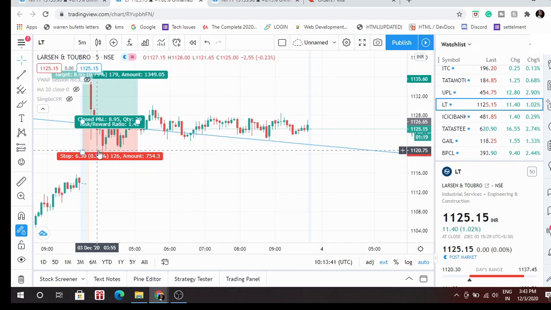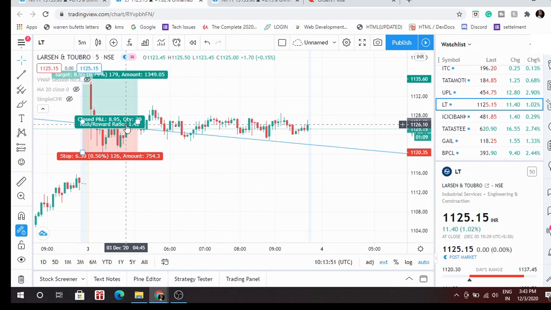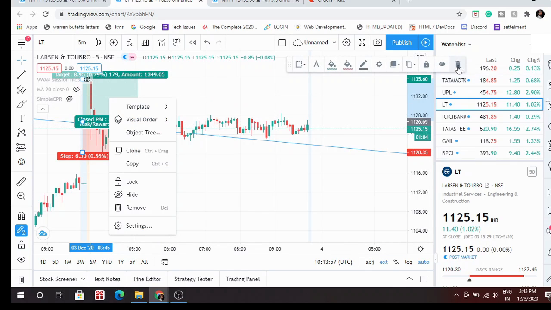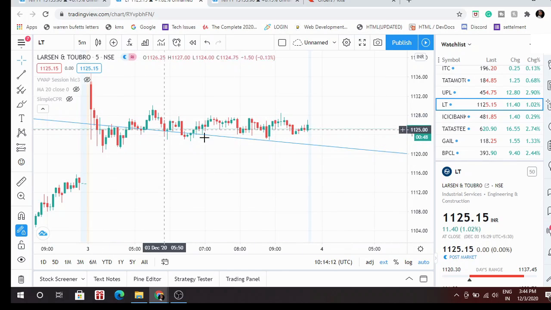It was a buy trade, so I took it on this candle at 1126 and 70 paisa, because this was the trend line it was following, and it broke it and went down.